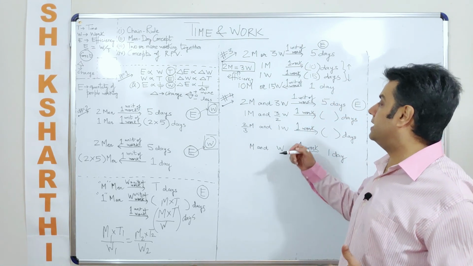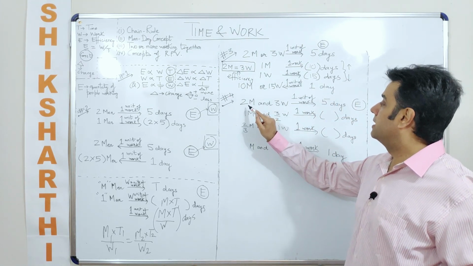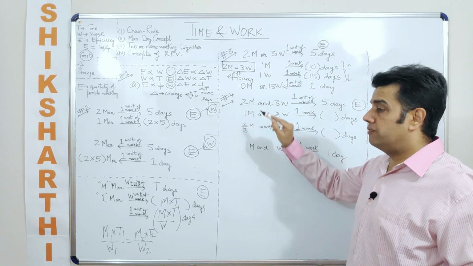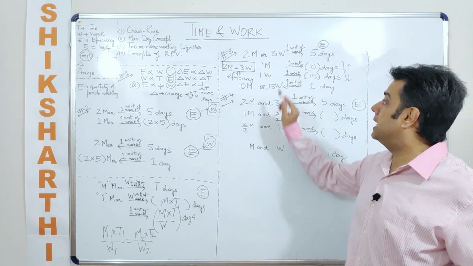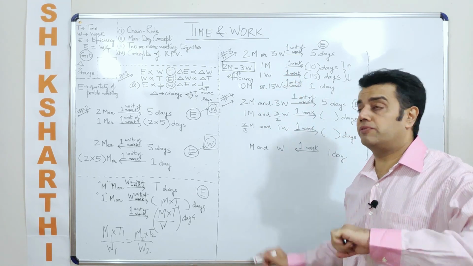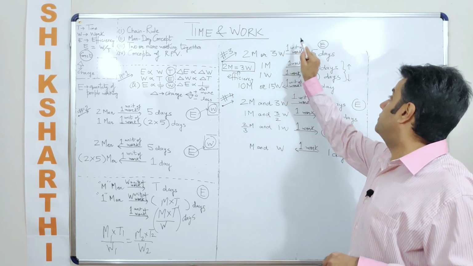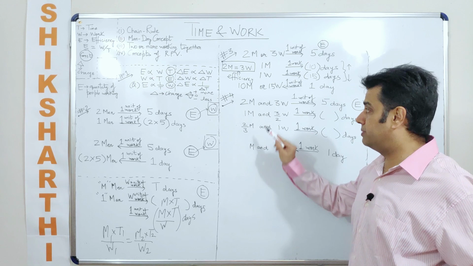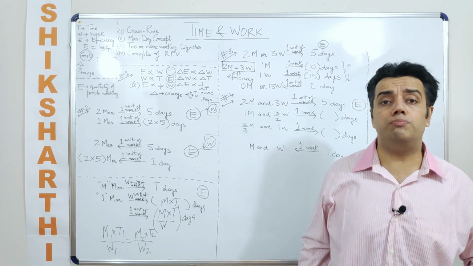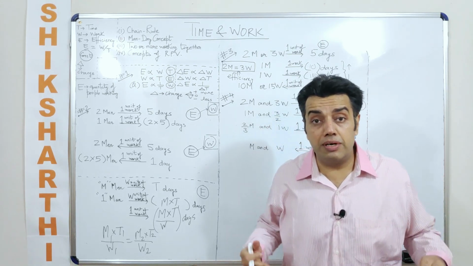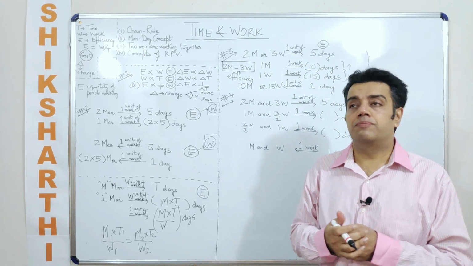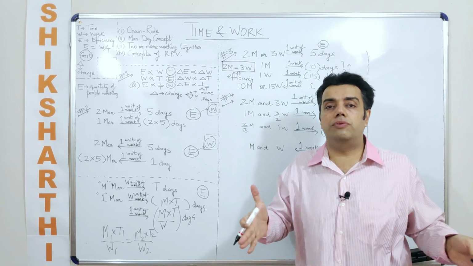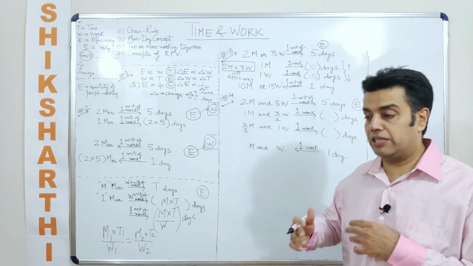Okay, similarly, you will get another variety of a question here which says 2 men and 3 women. So here, and is always together, and or is always mutually exclusive. I mean, either 2 men would be involved in doing this piece of work, or 3 women would be involved in doing this piece of work. But the moment you use the terminology like 2 men and 3 women, that means they are working together. And here in this question or concept, they were working in isolation. They were not working together. Okay, they can always be made to